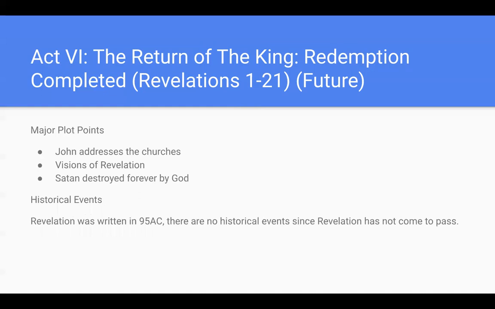Some major plot points are John addressing the churches in the beginning of his letter. Second is the visions of Revelation that he receives, and he also tells his church. And finally, it's Satan being destroyed forever by God and the world being created new. Revelation was written in 95 AD, but there are no historical events since Revelation has not come to pass.